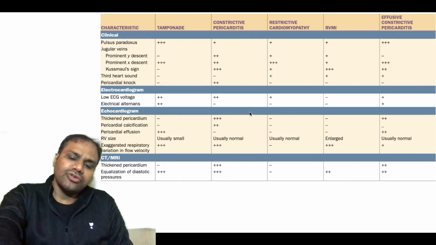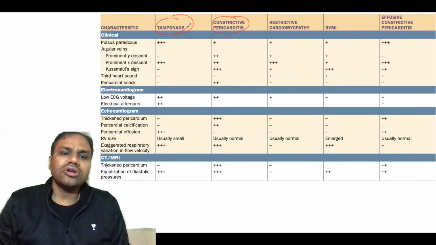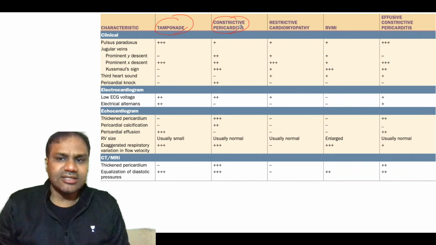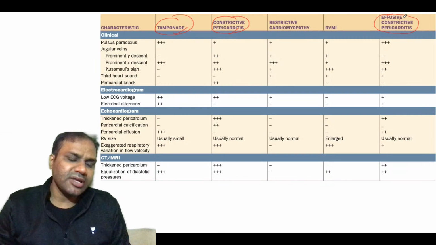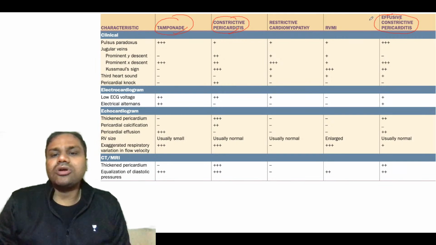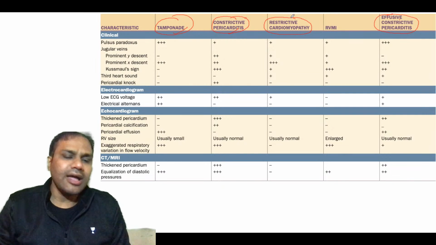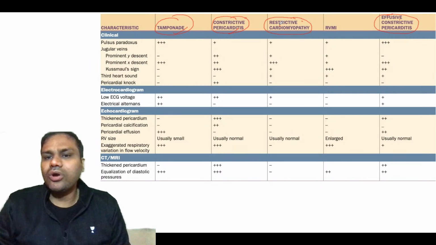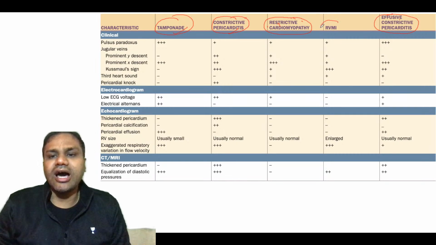Now with that you should also know the difference between cardiac tamponade and constrictive pericarditis. And also effusive constrictive pericarditis, a type of constrictive pericarditis. Okay, and closely related with constrictive pericarditis is restrictive cardiomyopathy. We'll talk about cardiomyopathy later. So it is restrictive cardiomyopathy, and also RVMI.